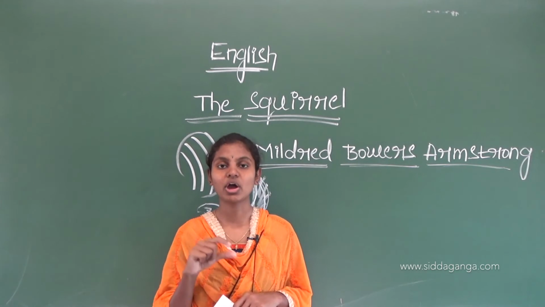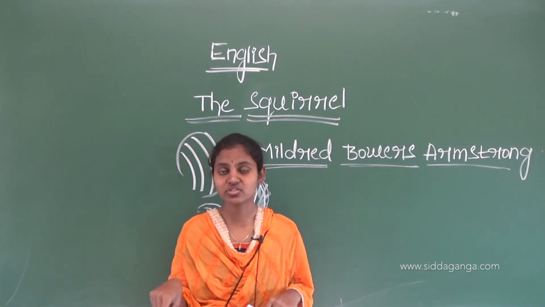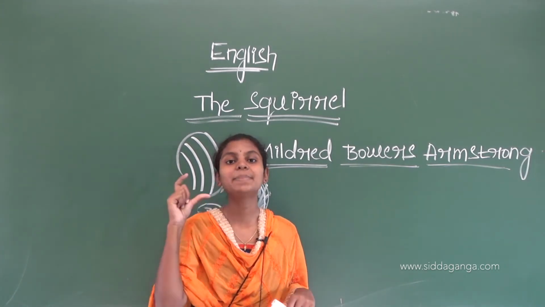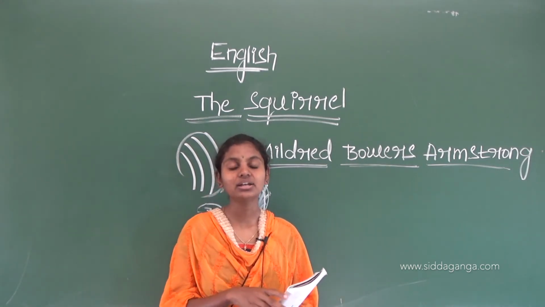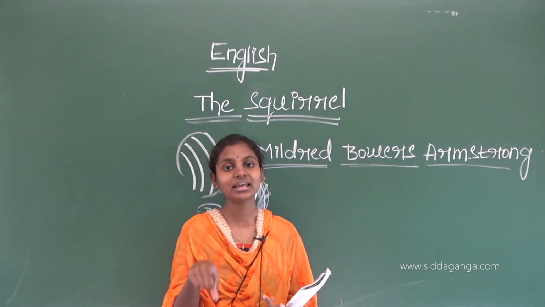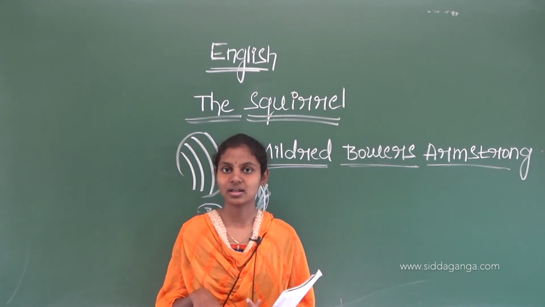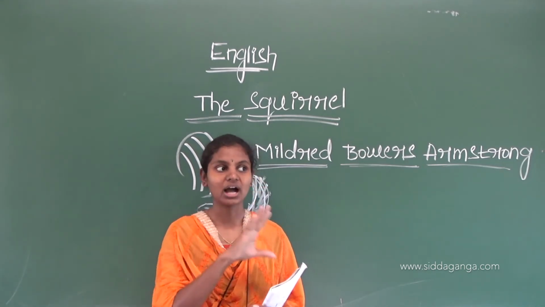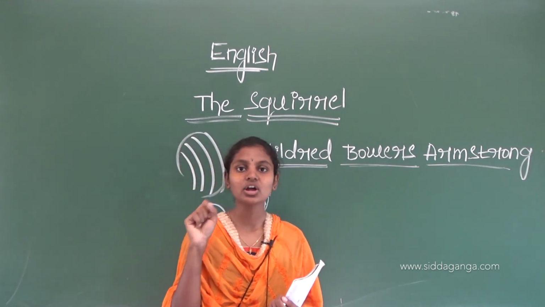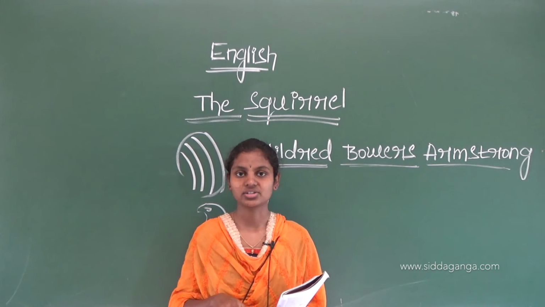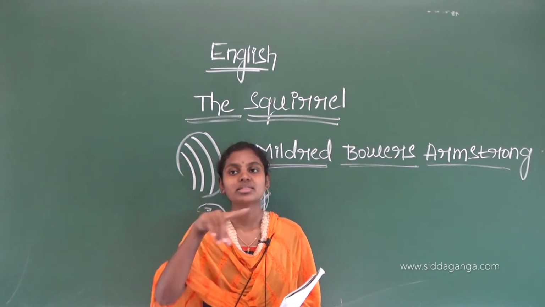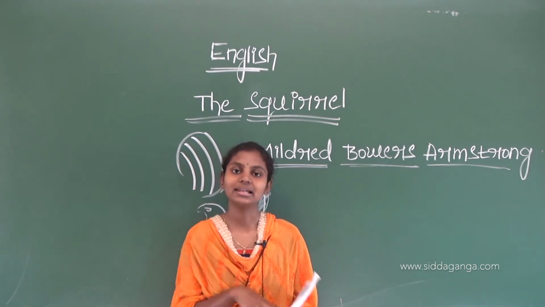In your notes, you have to draw or paste the picture of the squirrel. Then you have to describe why the squirrel's tail is a question mark. Okay? All squirrels have tails of the question mark type. So, you have to write the reason for it and also write the structure of the tail